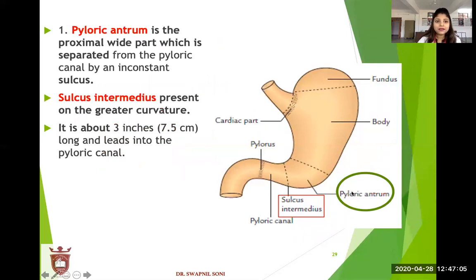Pyloric antrum. It is the widest proximal part, which is separated from the pyloric canal by an inconstant sulcus, sulcus intermedius, present on the greater curvature. This is the greater curvature. It is about 3 inches long and leads into the pyloric canal.